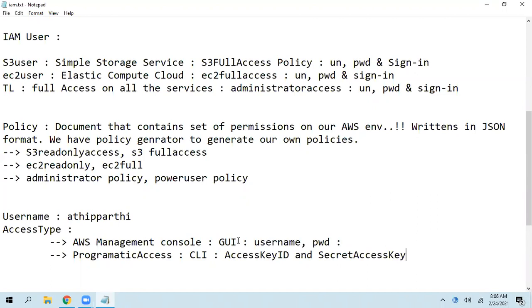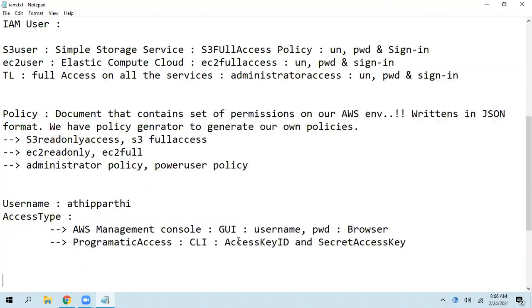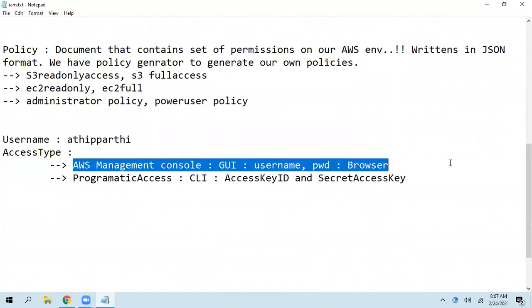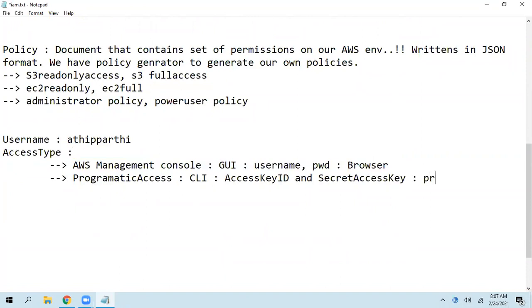So in what scenario are we going to use this? Whenever you want to work in a browser and log in as this user using a browser, then you can use AWS Management Console access. And if you want to log in programmatically, using the AWS CLI, if you want to perform any API calls, any CDK, Cloud Development Kit operations, or if you want to integrate AWS with third-party applications, then we use programmatic access. Don't worry about programmatic access at the moment. We have a dedicated session on that.